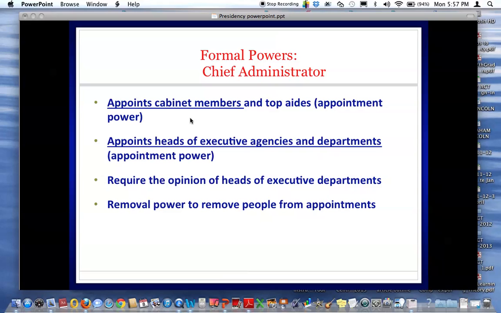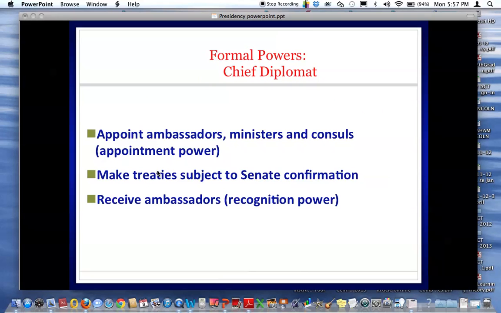They can appoint cabinet members, again with Senate approval, appoint heads of agencies. As chief diplomat, they can appoint ambassadors, make treaties. Remember, a treaty is a 2/3 vote. I asked the difference between a treaty and an executive agreement. Executive agreements are agreements between the president and foreign countries, and they do not need Senate approval.